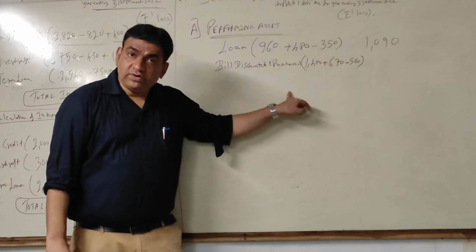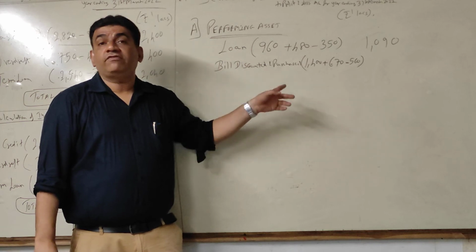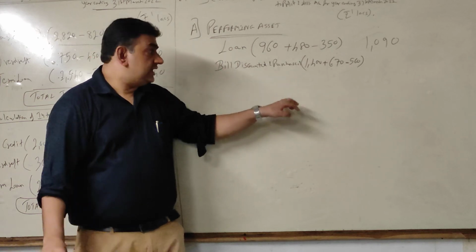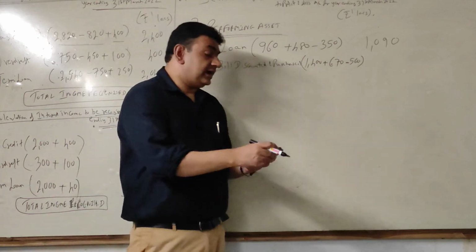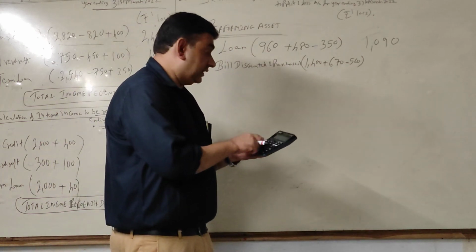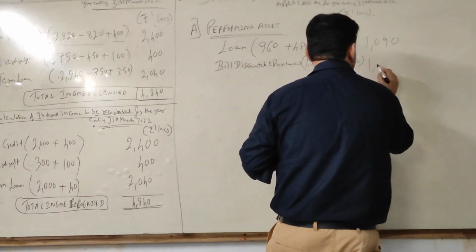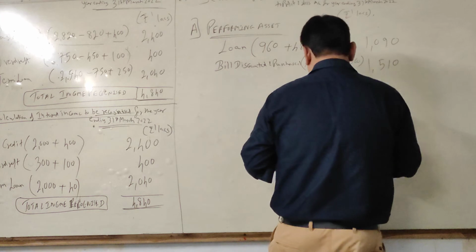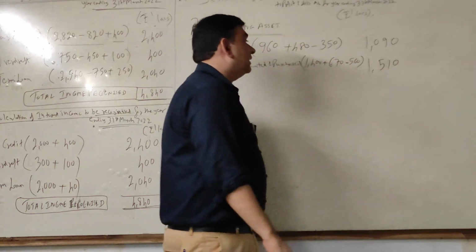1400 received during the year plus what is outstanding, that means receivable for the current year, that is your closing. So 670, and from that deduct the opening. $1,510.